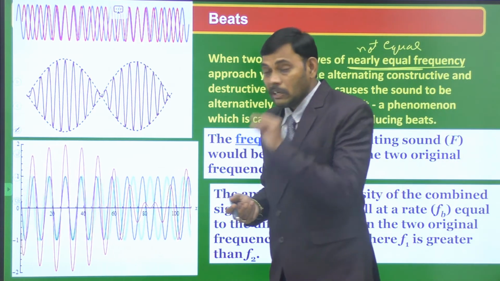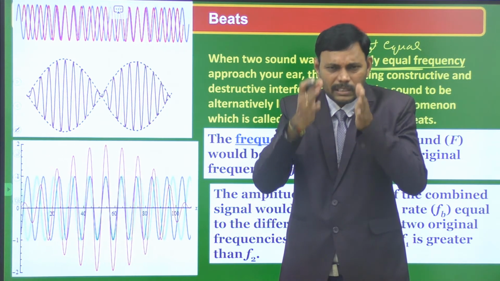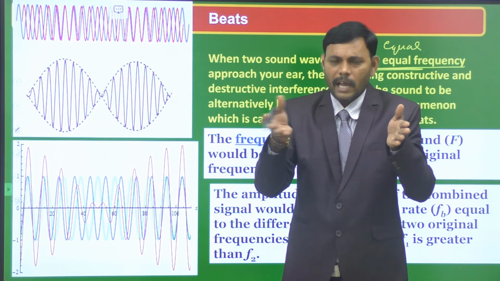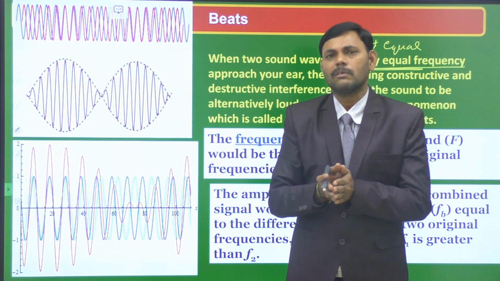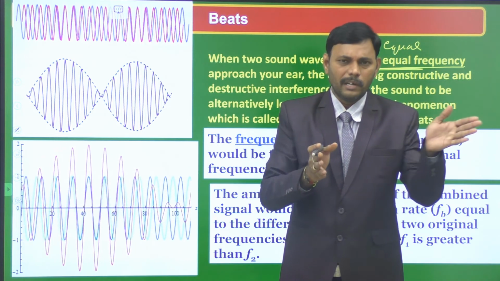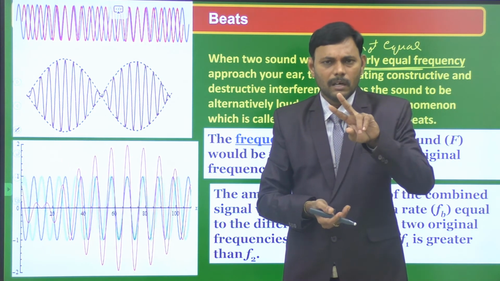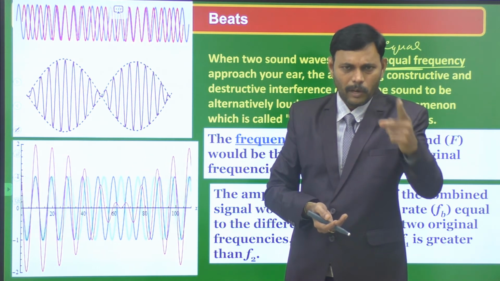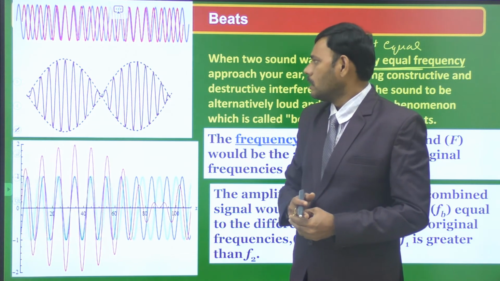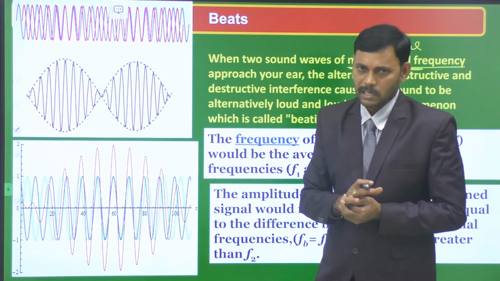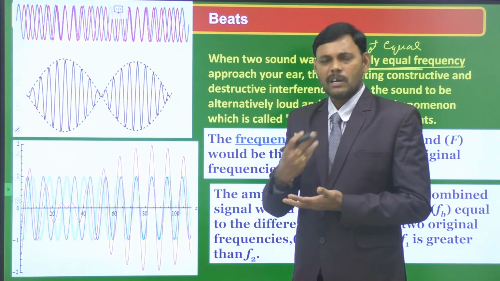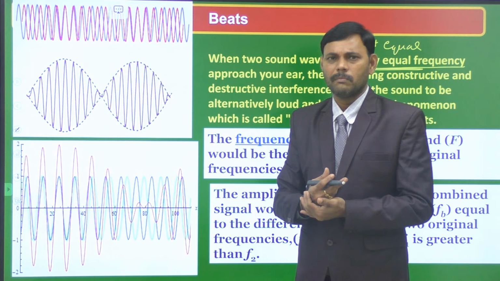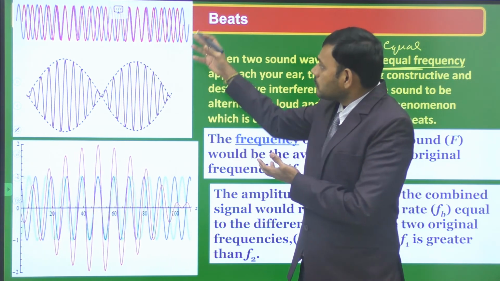So to have regular waxing and waning at equal time differences, we observe a loud and soft sound. High loud sound, low loud sound. High intensity, low intensity of sound is observed at regular intervals of time. This pair of waxing and waning is said to be one beat. This phenomenon is known as beating, and it is very effective for listening. In music, wonderful sounds are produced. Very good audible, interesting sounds are produced by musicians with the help of this phenomenon.